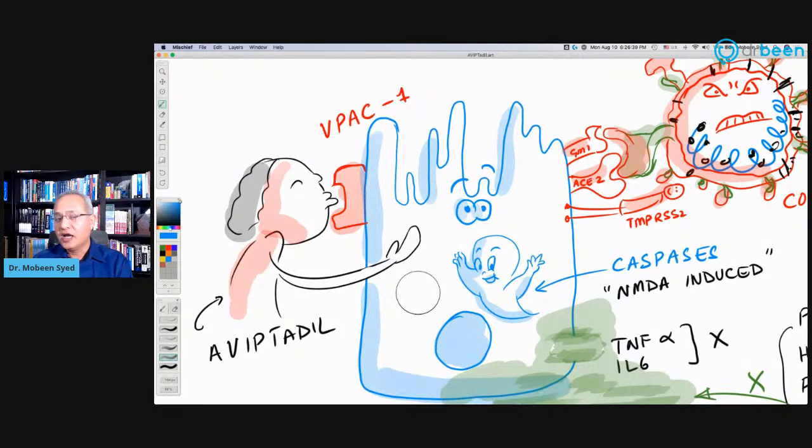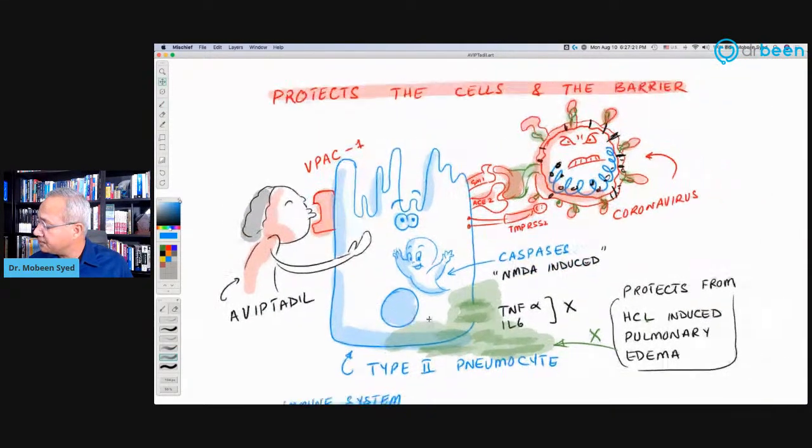But this protection, how does that help? Number one, a cell that is protected from dying would stay there and continue to function. Number two, when a cell will not die, the broken down products of the cell will not be detected by the immune system, and there will be less inflammation, and there will be less fibrosis, and there will be less tissue damage. So if we can make the current cells present, if we can make them strong and say, you stay strong and you stand here and don't die, that would actually reduce the fibrosis and reduce the scarring and reduce the damage. So this is where Aviptadil is really, really useful.